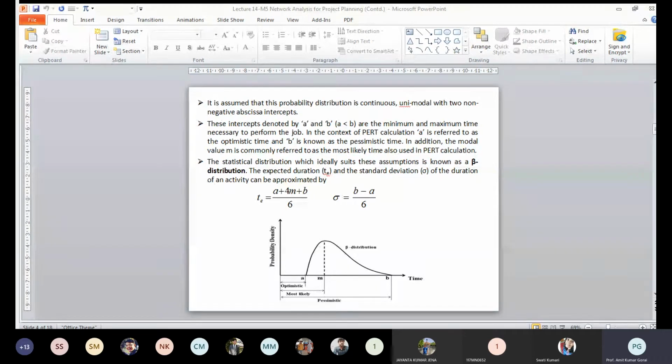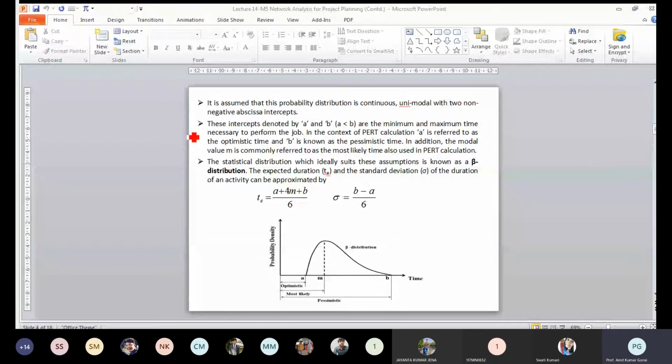If you see this diagram, here it is one mode. That means a unimodal distribution is there, and it is intercepting at point A and point B. The first one is the minimum time and the other is the maximum time, and this is the mode, the most likely time. It has only one mode. So these are the assumptions of PERT network analysis.